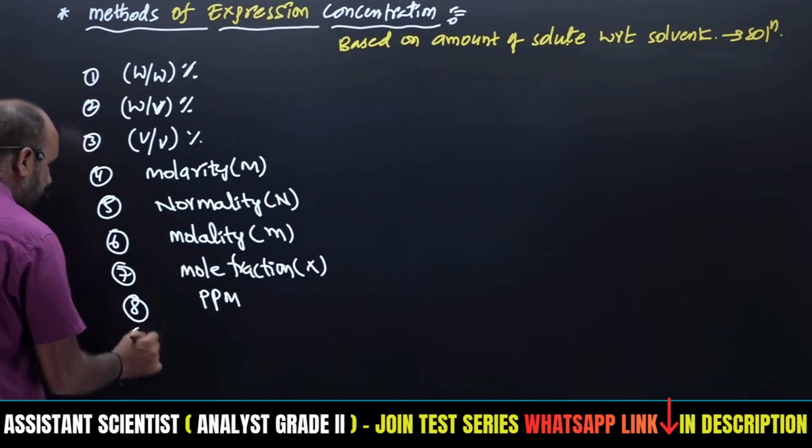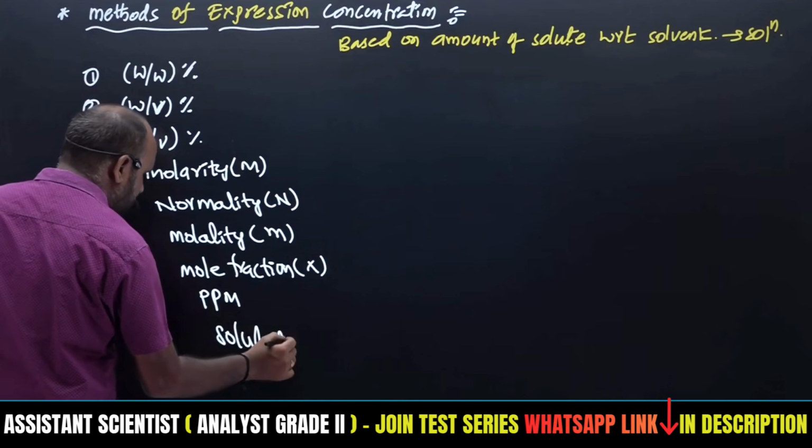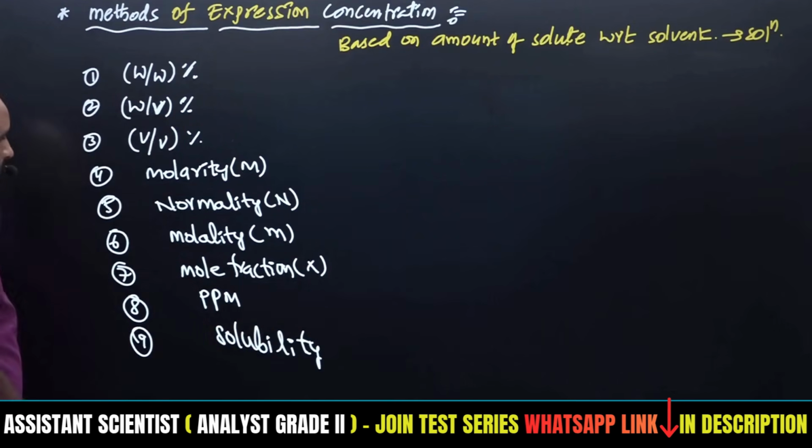The ninth one is solubility. Even strength of the solution will come under this only. These are the major methods to express concentrations.